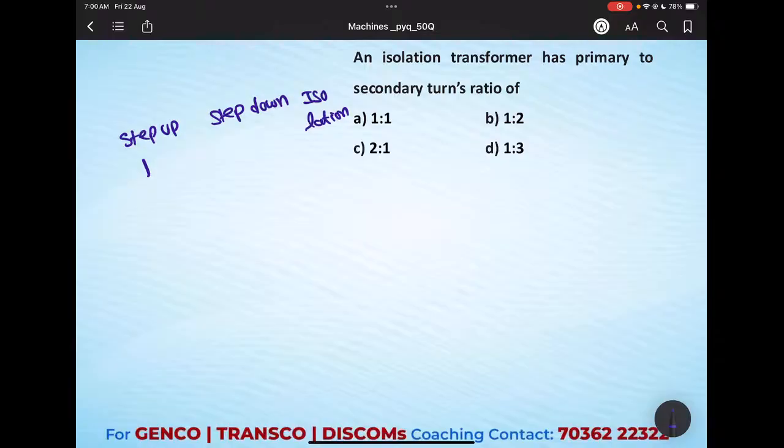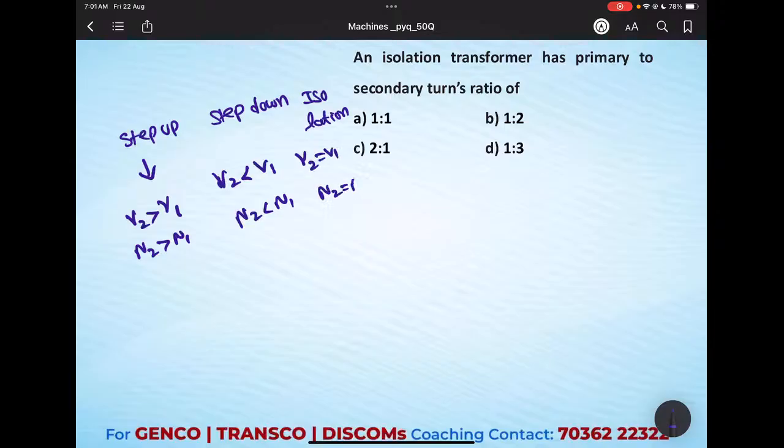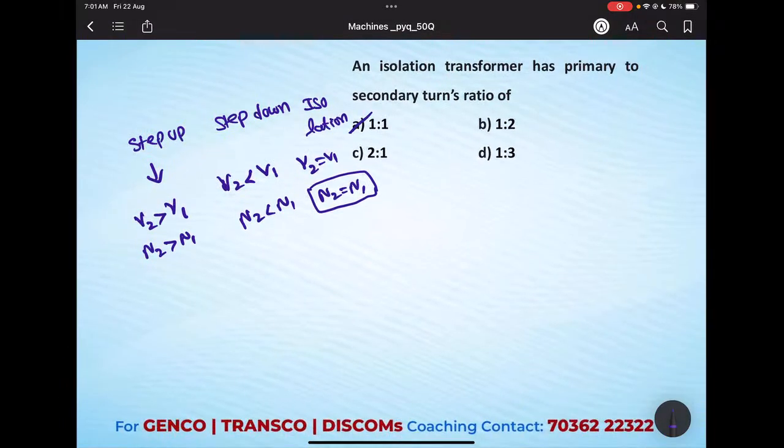Step up transformer means secondary voltage will be greater than the primary voltage, that means N2 is greater than N1. Step down is secondary voltage less than the primary voltage, N2 less than N1. In isolation transformer, V2 equal to V1, N2 equal to N1. That means in isolation transformer the turns ratio is equal, primary turns equal to the secondary turns. Okay, our option is A.